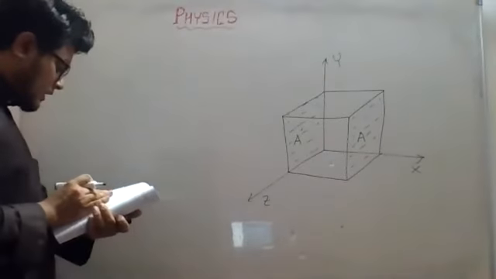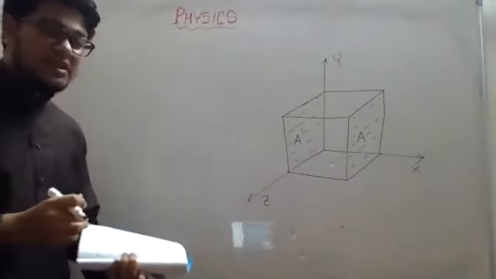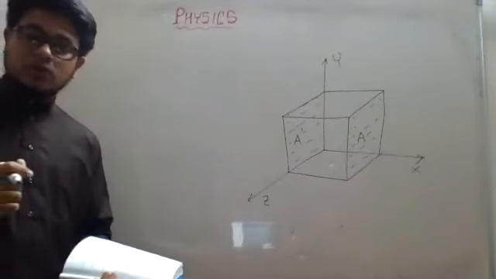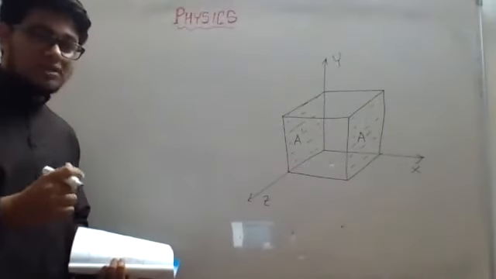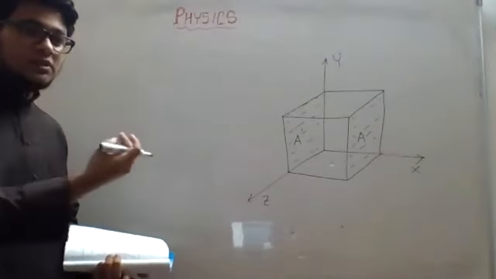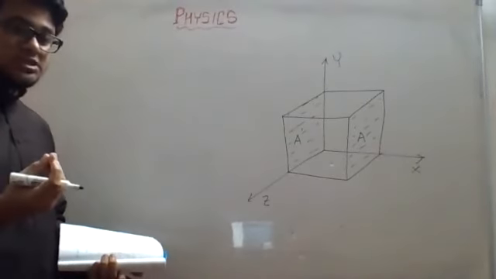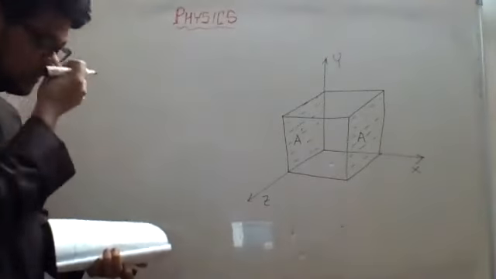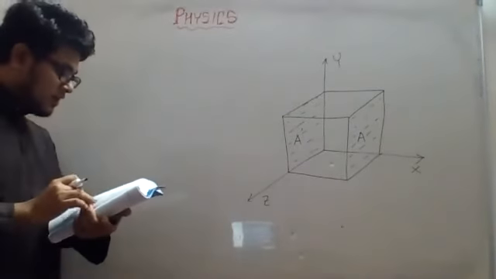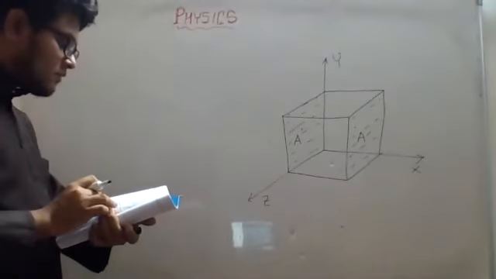Achha. Now the wall of the container is perfectly elastic. What do we mean by perfectly elastic? I explained this one yesterday. There will be no loss of kinetic energy whenever the molecule experiences a collision with the wall. Achha. Now let L be the length of each side of the container.